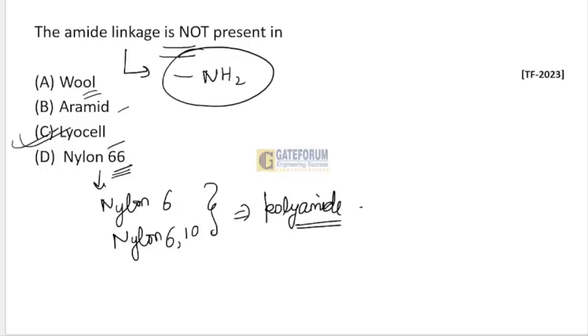Because lyocell is a type of rayon that is made from regenerated cellulose. While in the rest of the cases, wool, aramid, nylon 66 contain amide linkages. And lyocell contains the OH bond, the hydroxyl group.